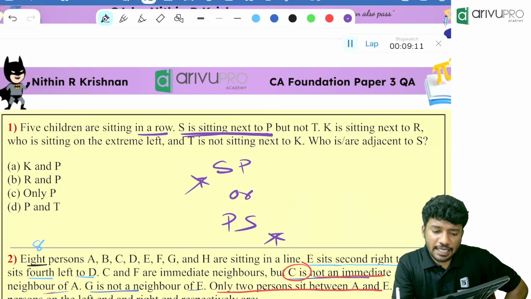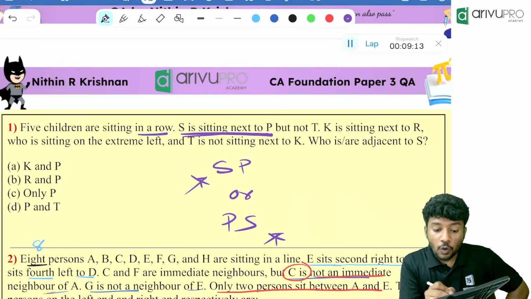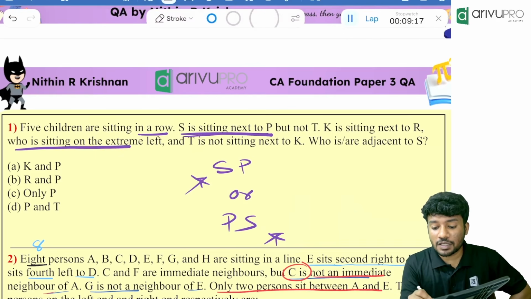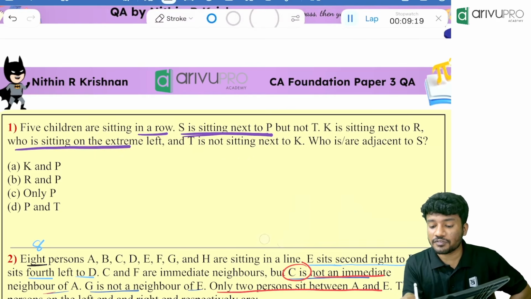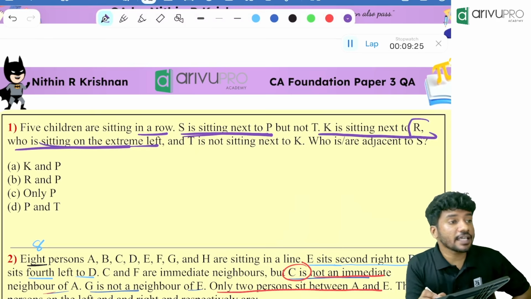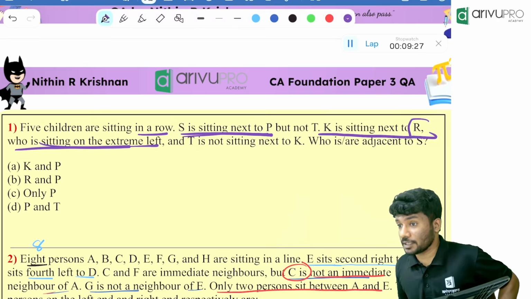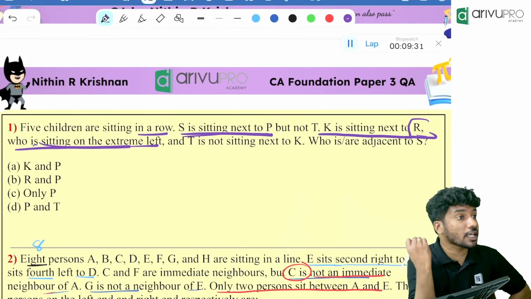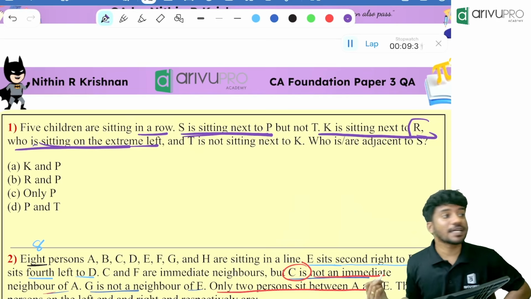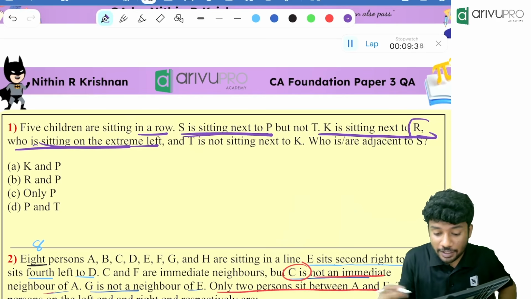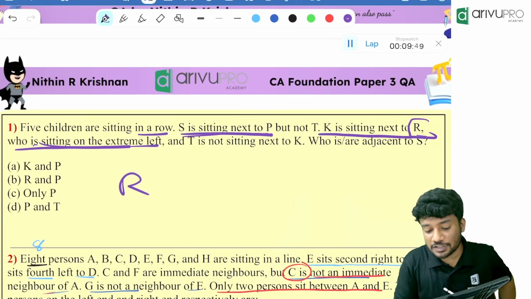K is sitting next to R. Okay. Who is at the extreme left? People, then I'll do one thing. I will start off with the second line instead of the first line. What is the second line? K is sitting next to R. Who is sitting at the extreme left? R, comma, K means we are talking about R. So R is sitting at the extreme left.